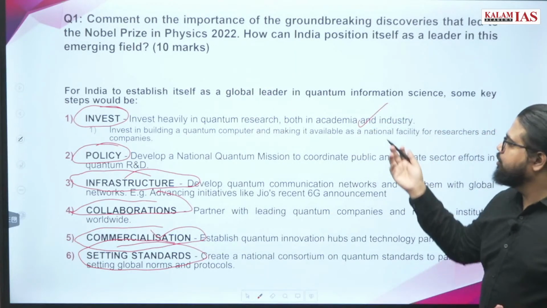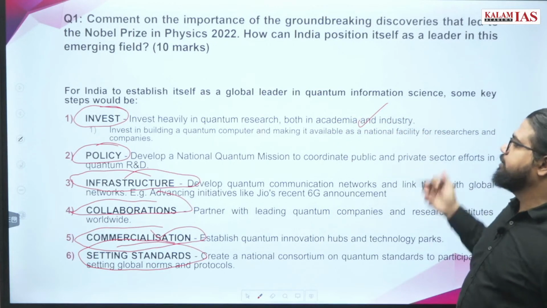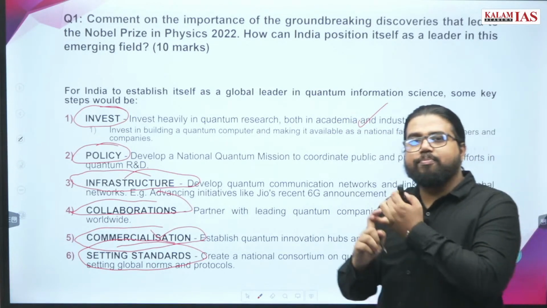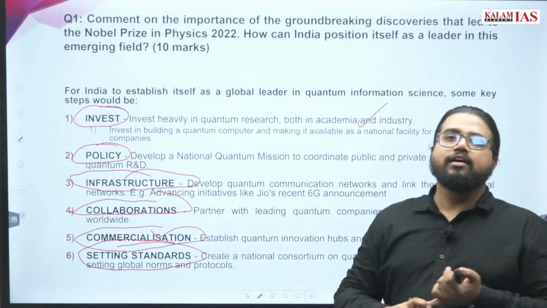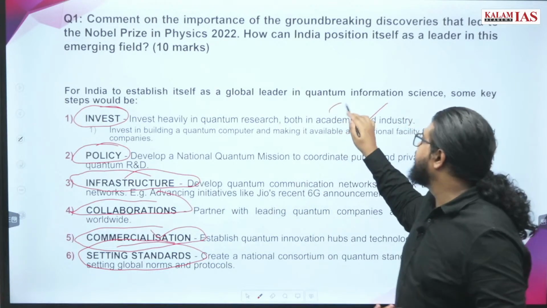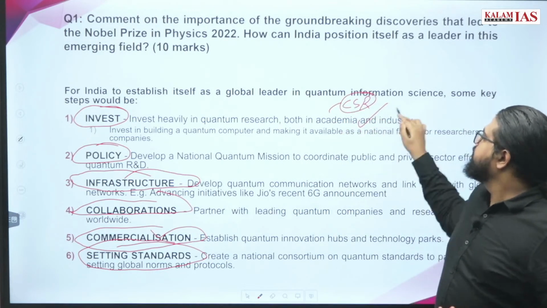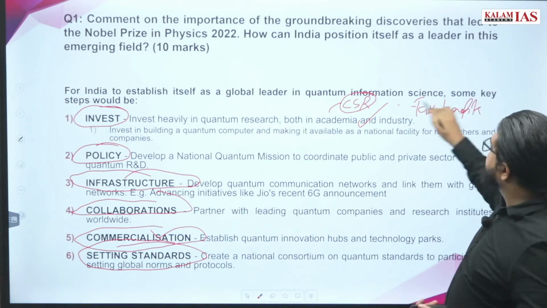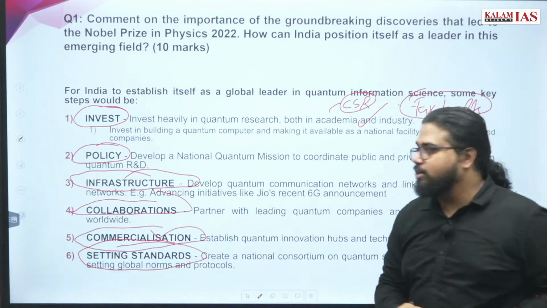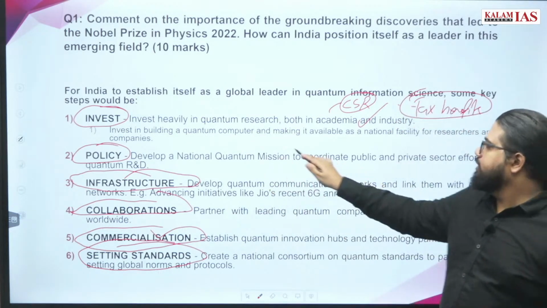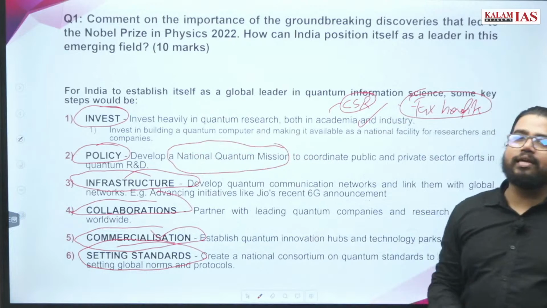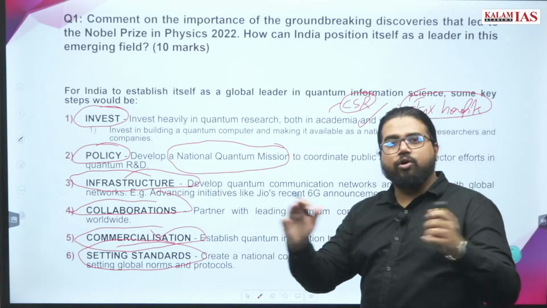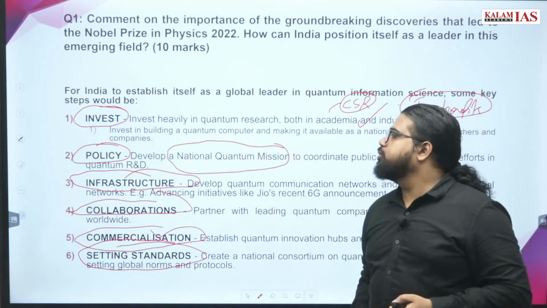The rest you can write: invest in both academia and industry. Investment by the private sector should be incentivized. Some CSR programs can be extended to it, or you give tax benefits for private sector investments in emerging technologies. Similarly, a National Quantum Mission, a comprehensive mission that takes into account all different dimensions, should be implemented.